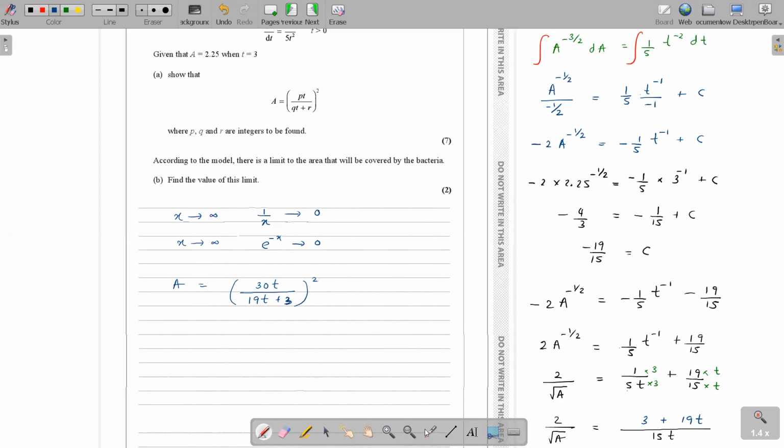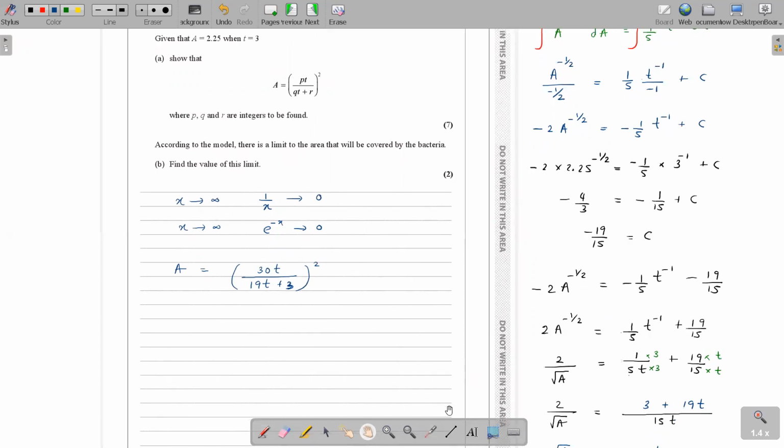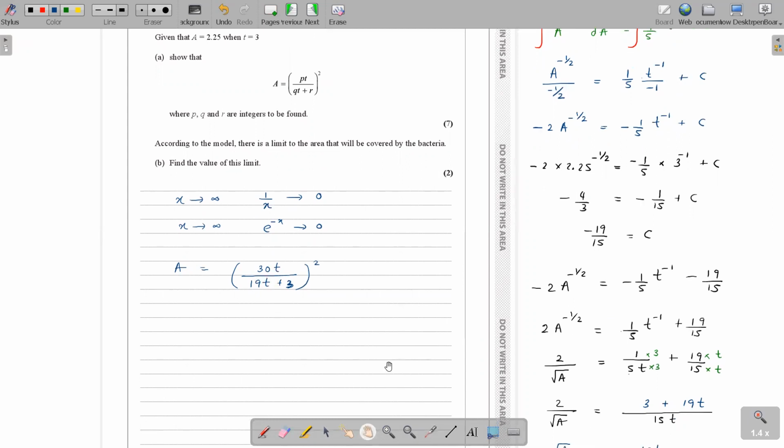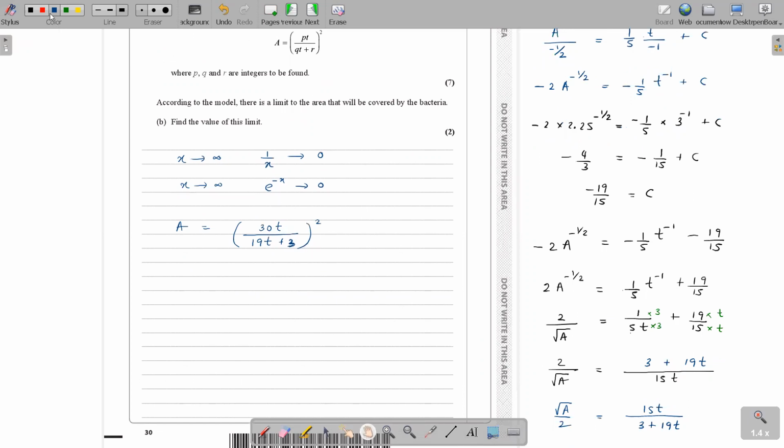Okay, so basically when there is a limit to the area, you have to send your t to infinity. T is the x here. So basically you can't keep it like this. What I'll do is I'll divide both up and down by t. We are dividing both up and down, so we are not creating any difference, right? Do you agree with me?